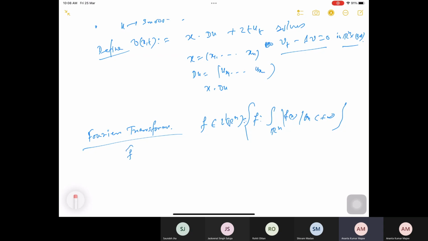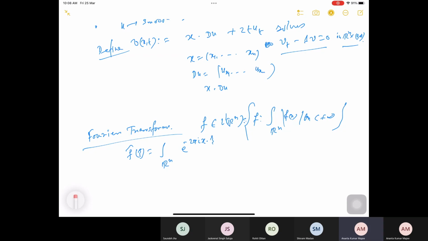By definition, f hat of zeta, the Fourier transform of f, is the integral over Rn of e to the power minus 2 pi i x dot zeta times f of x dx.